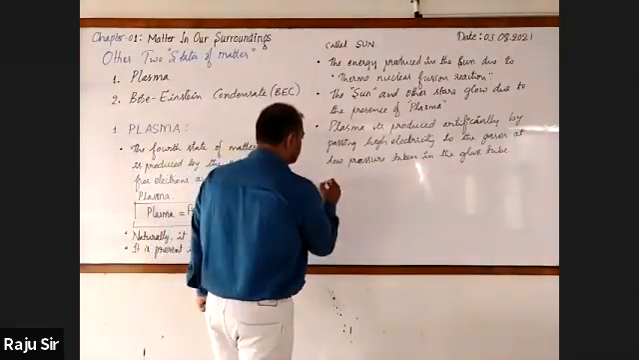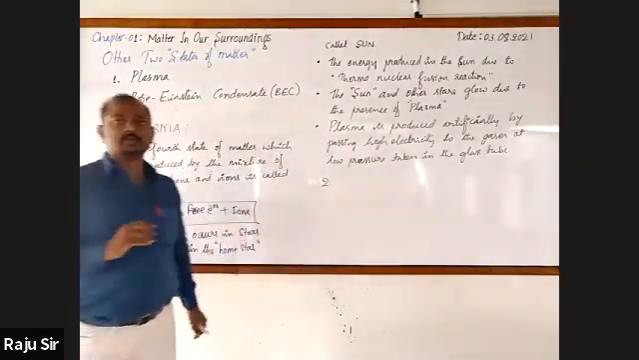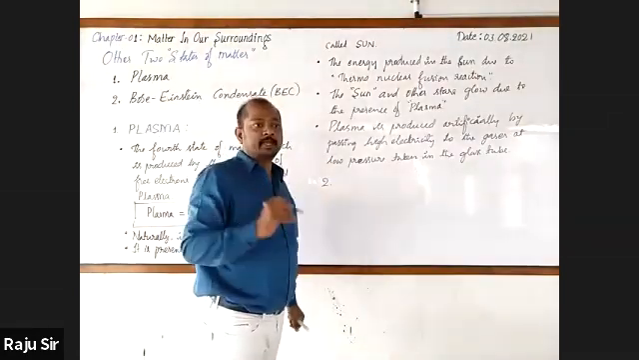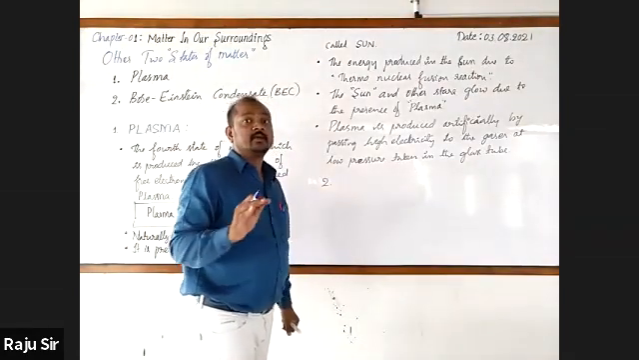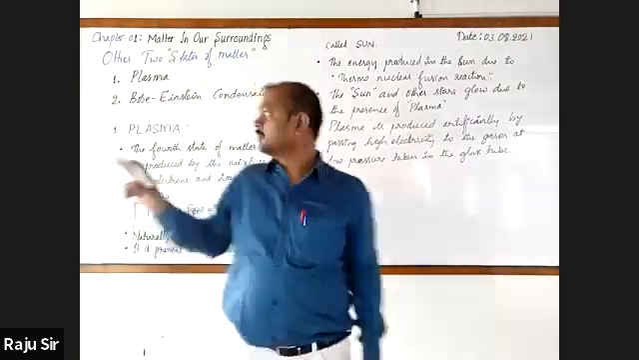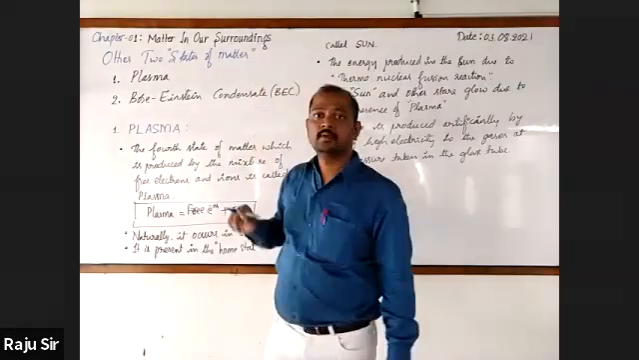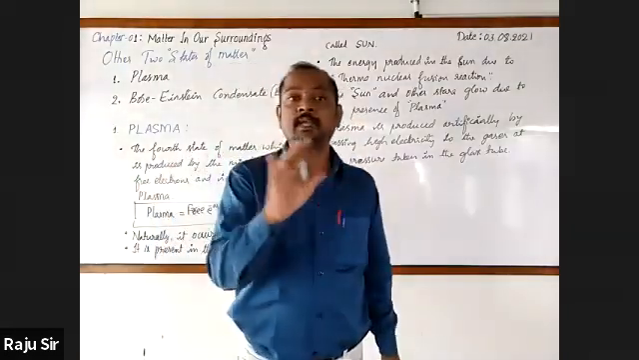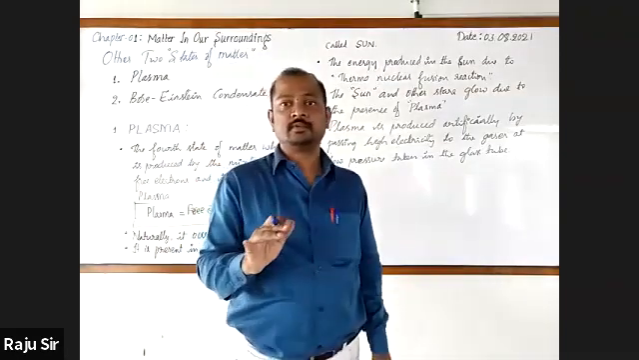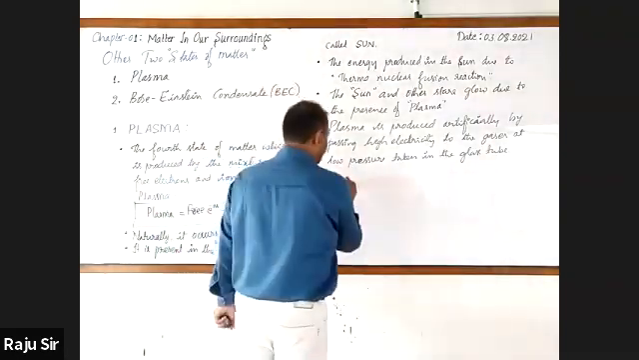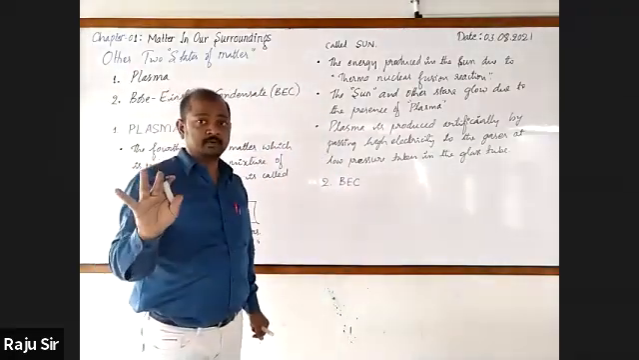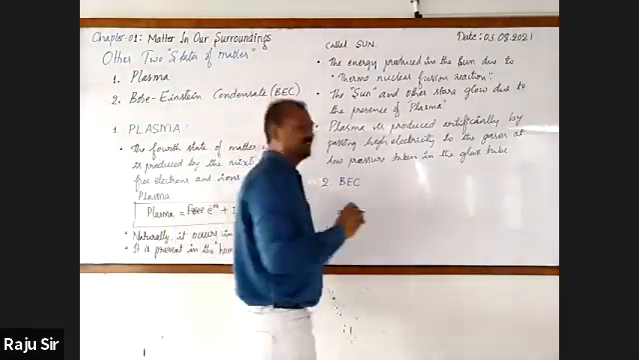Now we are moving to the second one. Shall we move on to the second one? What is that? Bose-Einstein condensate. What is the other name we have got? BEC. Don't read it as PEC. It should be read as Beck. Got it?